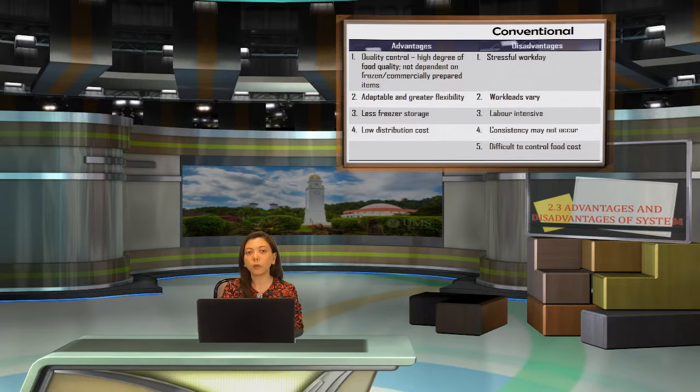So how do you compensate this low peak time with the high peak time? And the third one is labor intensive. Yes, labor intensive is because everything you have to do from scratch and you have to be there for that certain period of time. Another disadvantage would be consistency may not occur and it is difficult to control food costs.